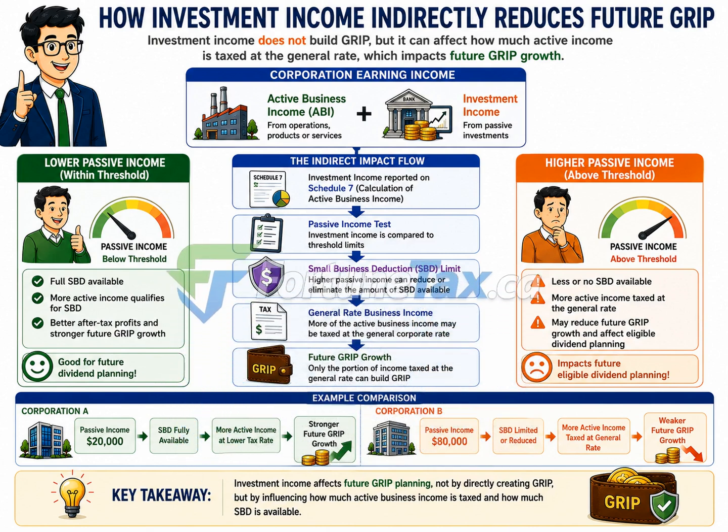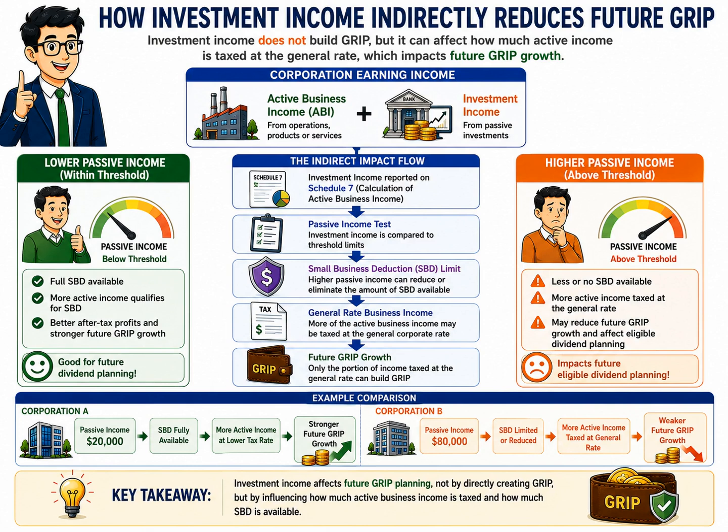The process begins when a corporation earns two different types of income: active business income and investment income. Active business income comes from the corporation's normal business operations, while investment income comes from sources such as interest, rental income, dividends, and capital gains. Investment income is first identified and calculated through Schedule 7. One of the important roles of Schedule 7 is to determine the corporation's level of passive income for tax purposes.